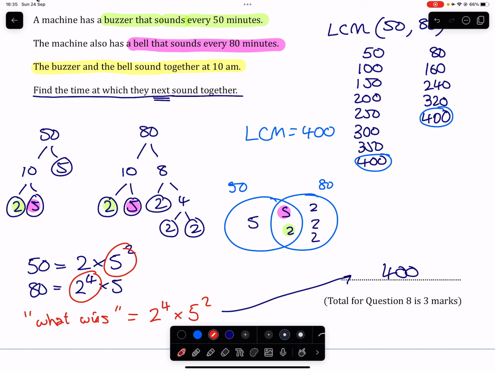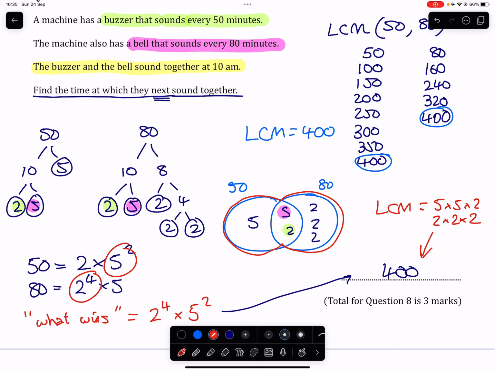And the LCM is basically every prime factor in the Venn diagram multiplied together. So we're going to have a 5 times a 5 times 4 2s, which will give us exactly the same sum as this here, which will give us exactly the same answer, 400.